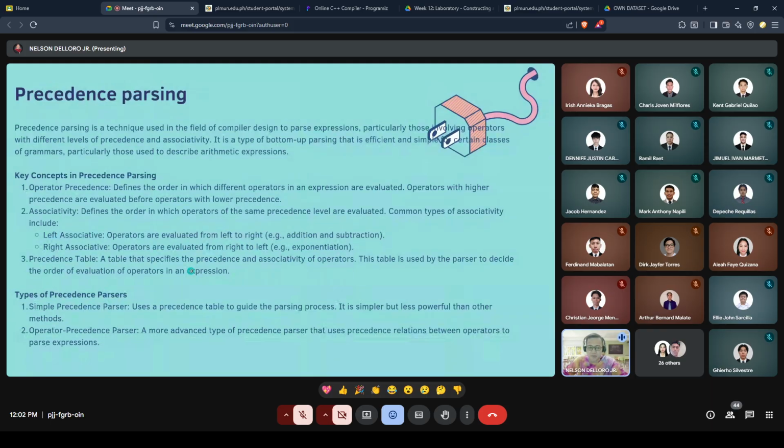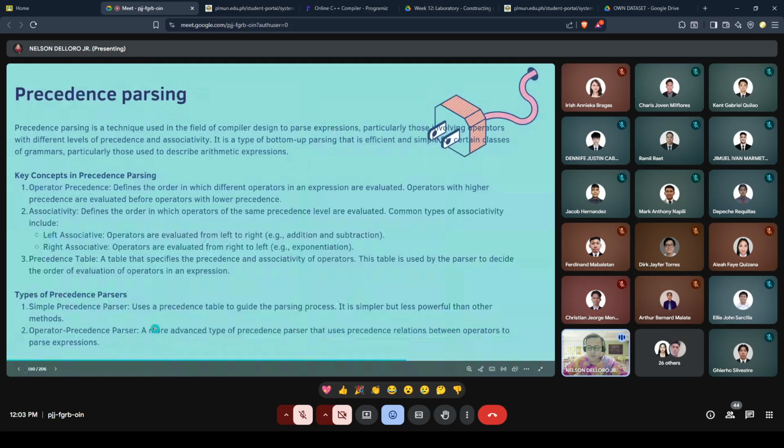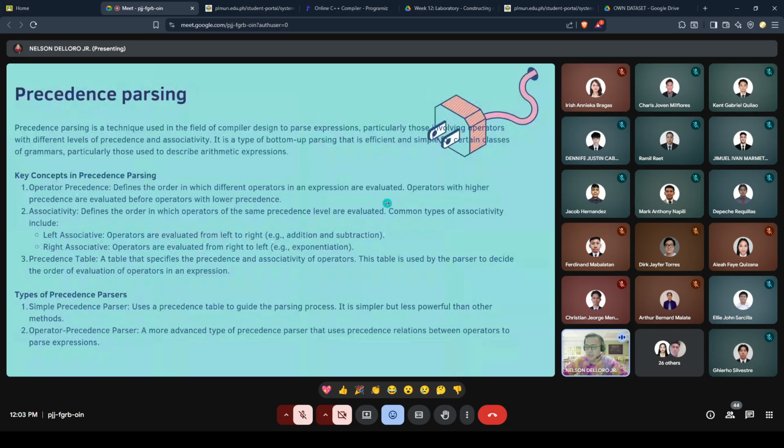Types of precedence parser. The first type is the simple precedence parser. It uses a precedence table to guide the parsing process. It is simpler but less powerful than the other methods. The second is the operator precedence parser, a more advanced type of precedence parser that uses precedence between operators to parse the expression. Those are the two types po.